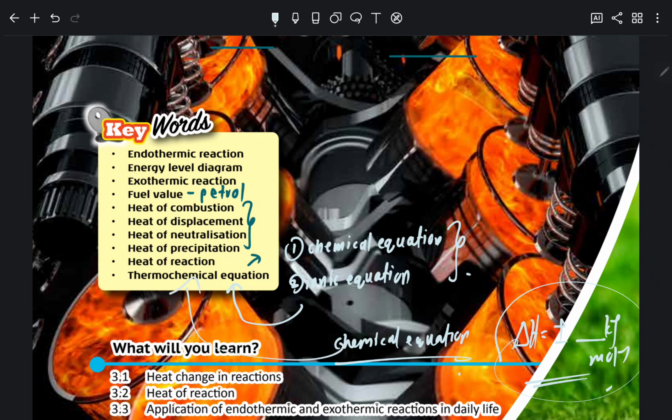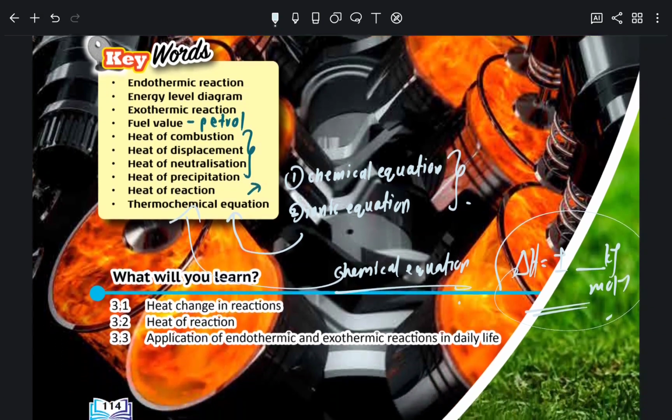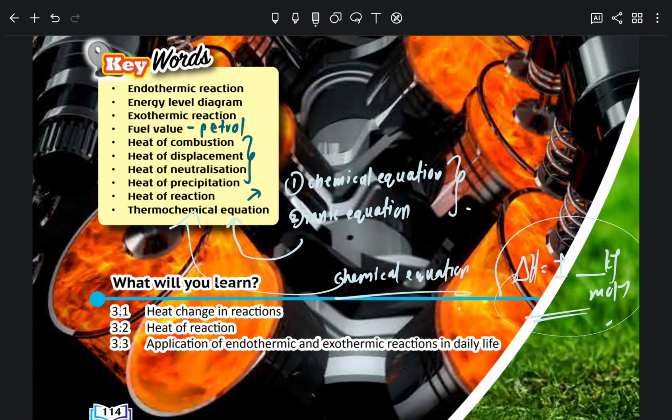Tapi you can ask me, ala dari mana datang pula ionic equation? You will know about it when you learn heat of neutralization. Okay, so dah settle. Okay, dah settle untuk early page ni. Early page ni pun lama saya duk membebel sebab ramai lagi tak faham konsep dia.